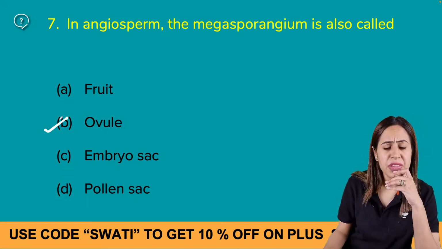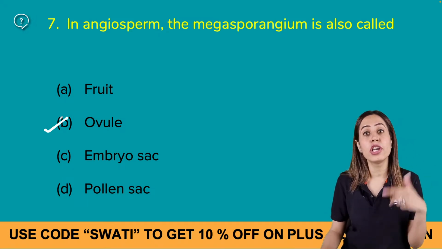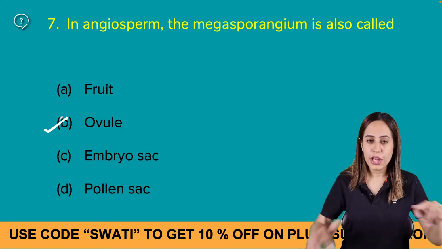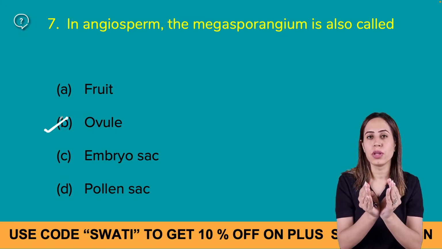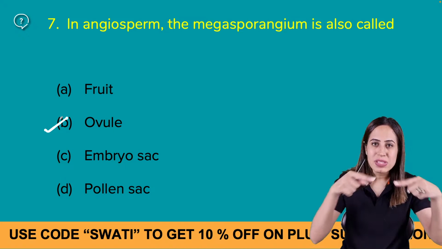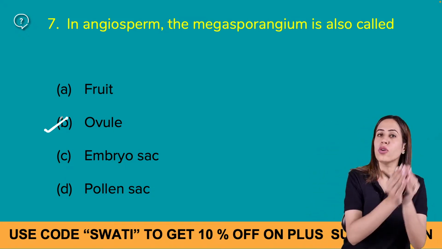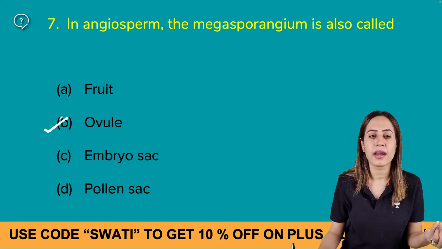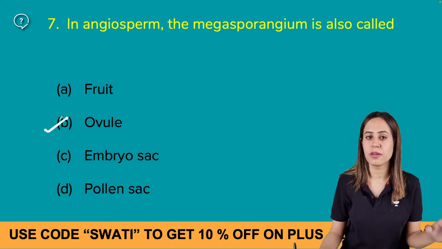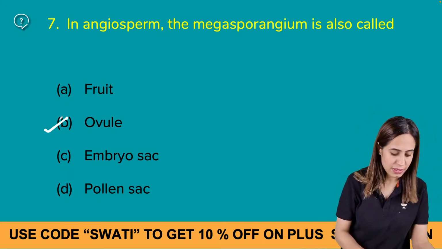Sometimes in the options they will give you that the megasporangium is also called nucellus. Wrong. Nucellus forms the main body of the ovule. The integumented nucellus is called megasporangium or ovule. So even if nucellus is there in the option, you're not going to mark that option, right? The megasporangium is equivalent to ovule, right?